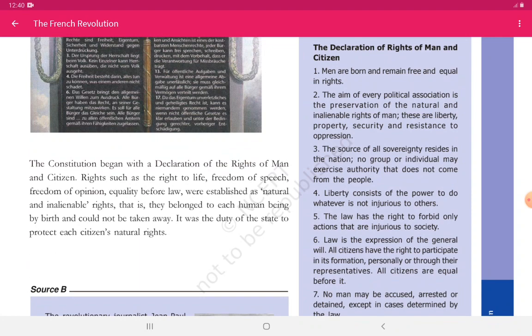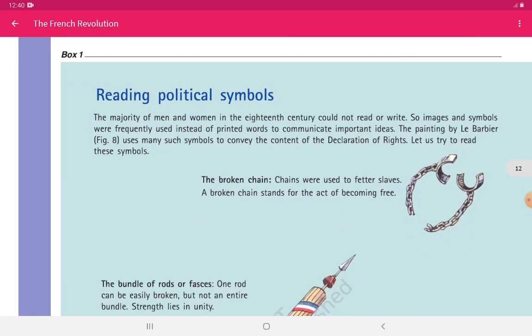Now let's discuss an important case. We will see here some political symbols. The majority of men and women in the 18th century could not read and write, so images and symbols were frequently used instead of printed words to communicate important ideas. The painting by Le Barbier uses many such symbols to convey the content of the Declaration of Rights. Let us see the symbols.